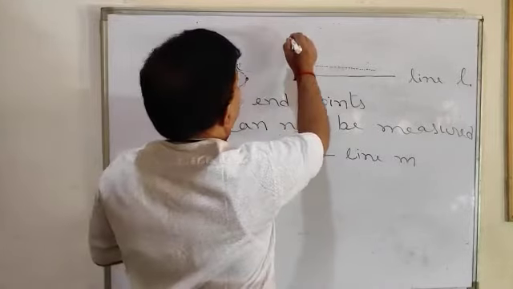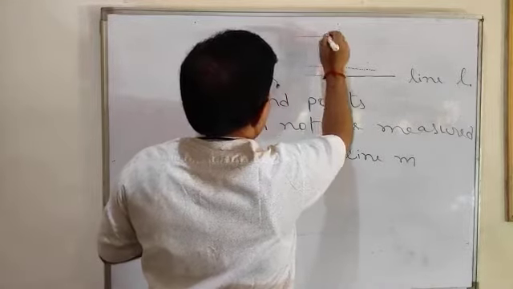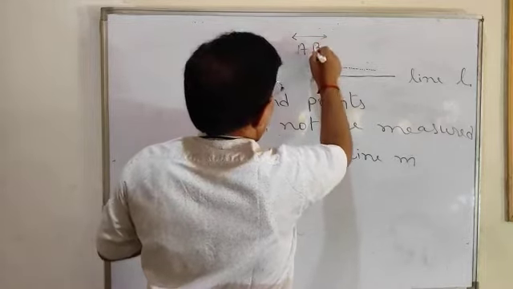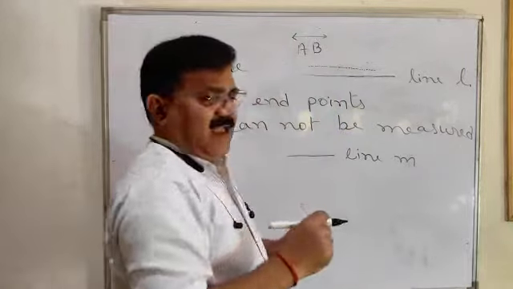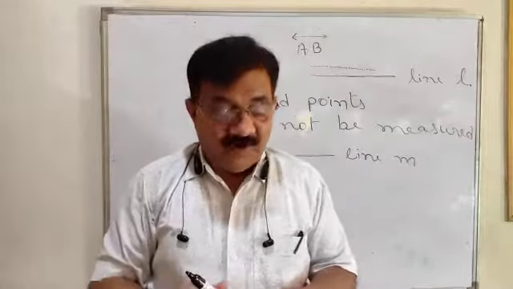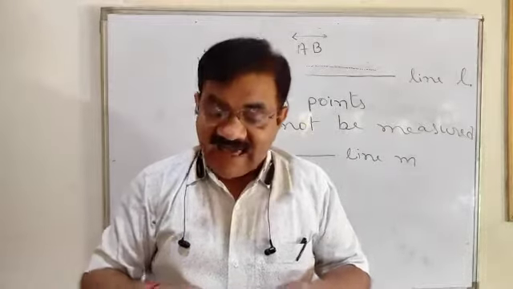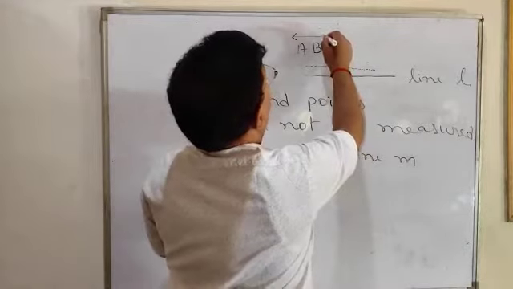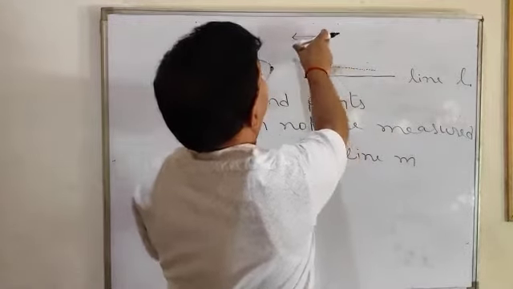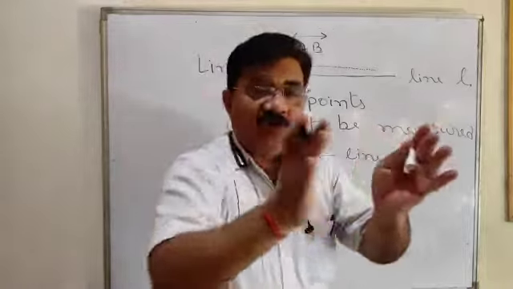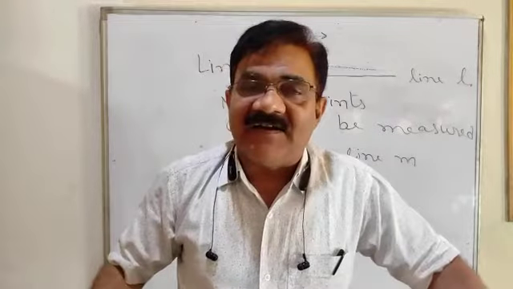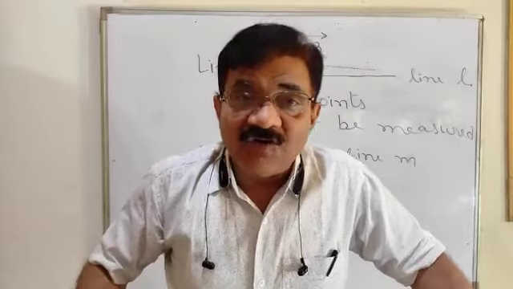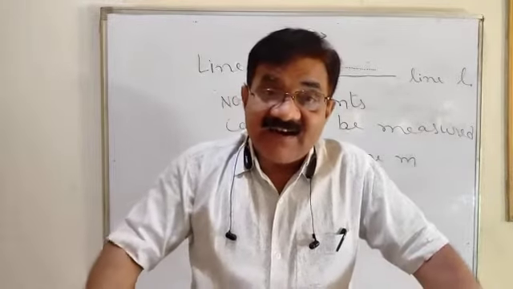If I am writing simply AB like this, and I put this sign on the top of AB, it means line AB. This two-sided arrow, what does it indicate? It indicates that on both sides it can be extended. Both sides it can be extended.